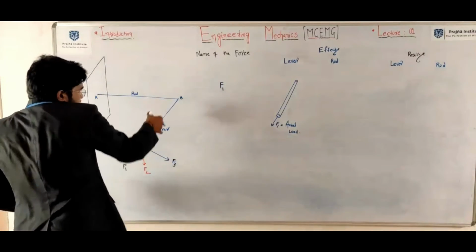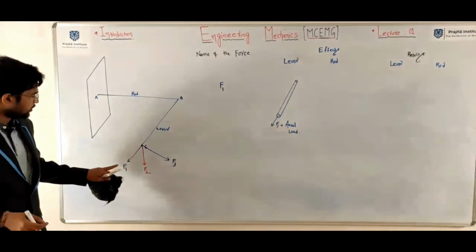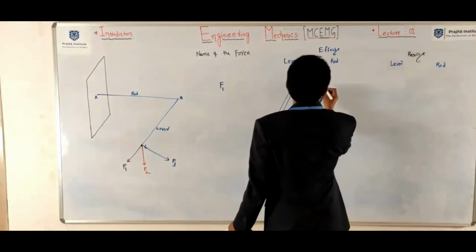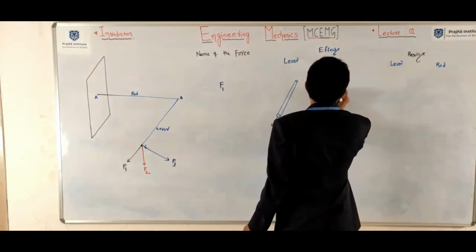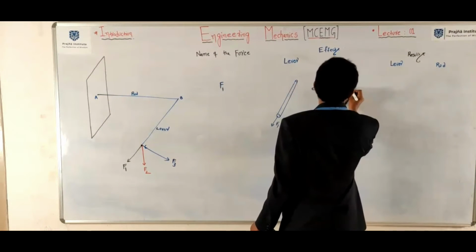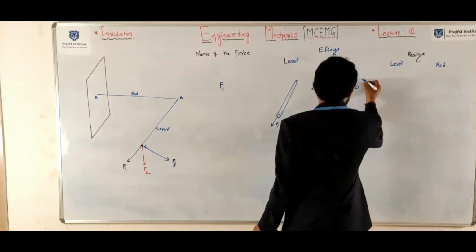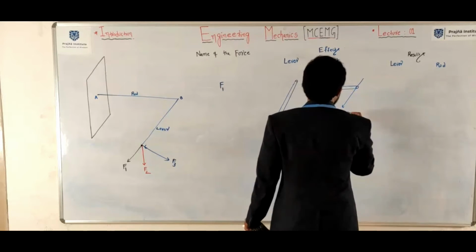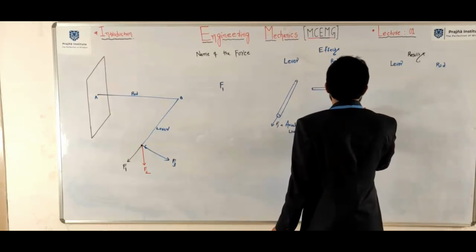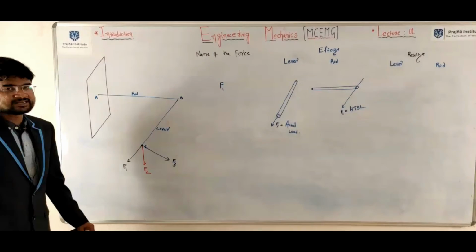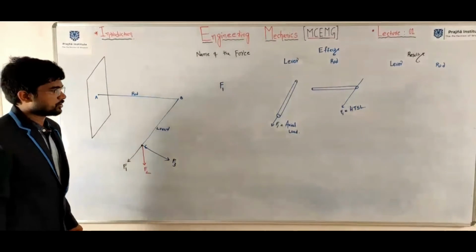What is the name of the load F1 with respect to rod? Horizontal transverse shear load. Clear? Horizontal transverse shear load.